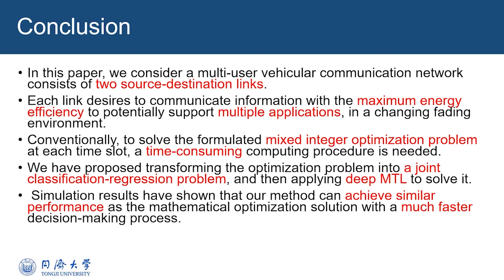We have proposed transforming the optimization problem into a joint classification-regression problem, and then applying deep multitask learning to solve it. Simulation results have shown that our method can achieve similar performance to the mathematical optimization solution with a much faster decision-making process.